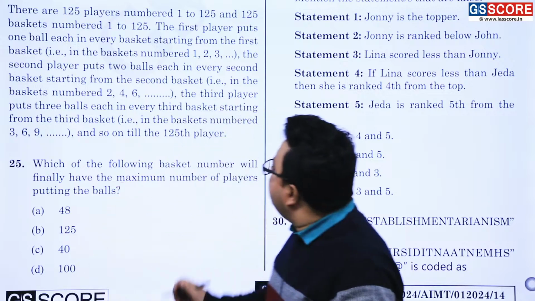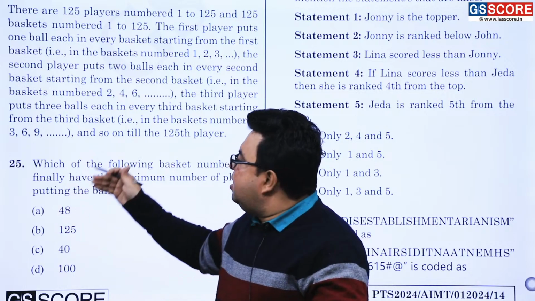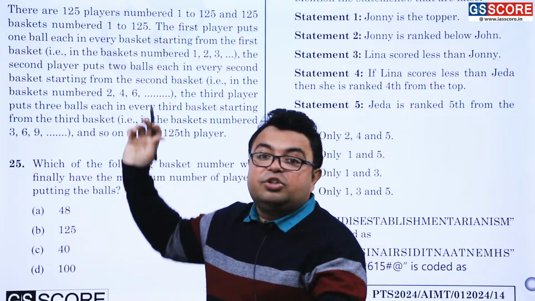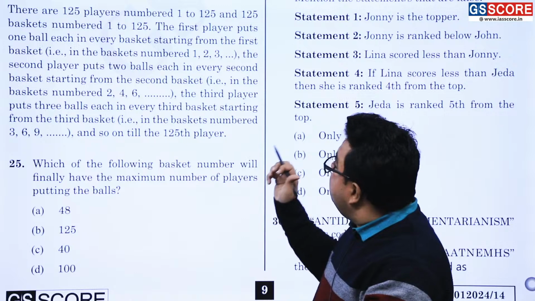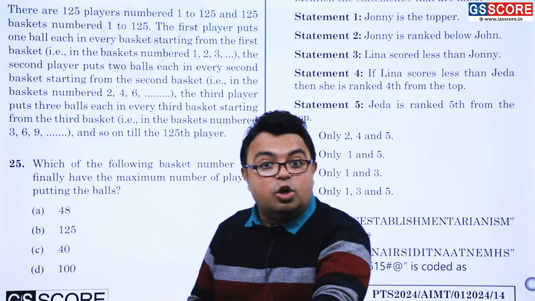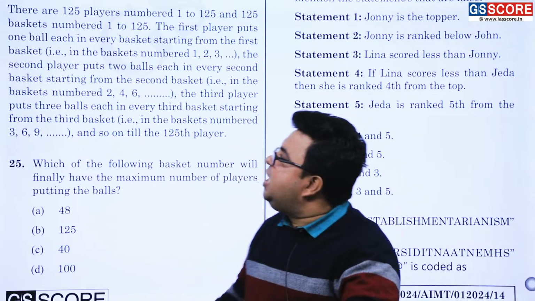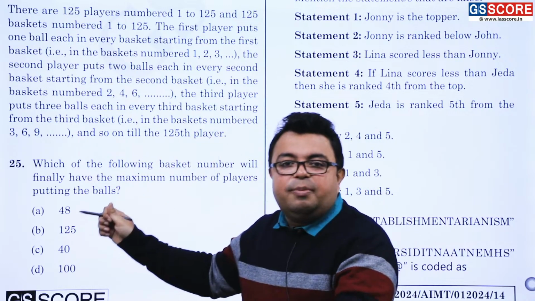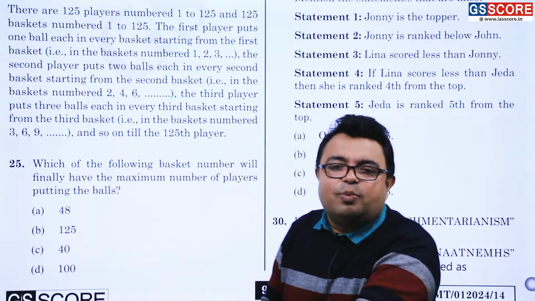Please see over here. Now, the third player will be putting 3, 6, 9 number basket, and then up till 120 number basket and 123 number basket, because 123 is also a number divisible by 3. So third player will be putting 3 balls in 123 number basket also. Likewise, 10th number player will be putting 10 balls in each basket number: 10th basket, 20th basket, 90th basket, 100th basket, 110th basket and 120th basket, likewise to follow.